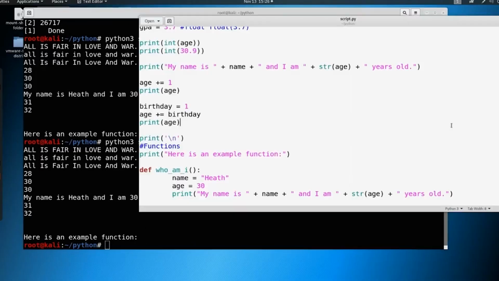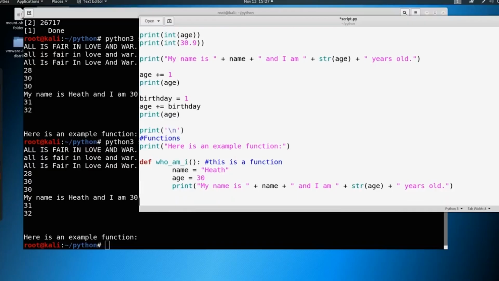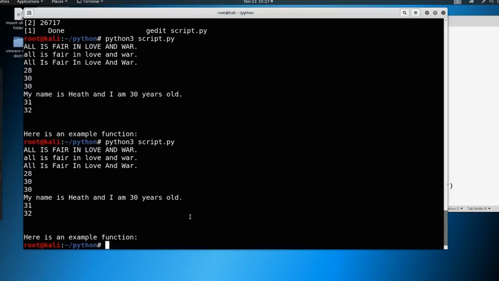nothing's here. All we've done so far is just define this function. We have done nothing to actually call it or do anything. And let's make a note here that this is a function, right? So when we get down towards the bottom, let's go ahead and try to call this function. To call a function, all we've got to say is, who am I? And let's go ahead and save this, run it again.